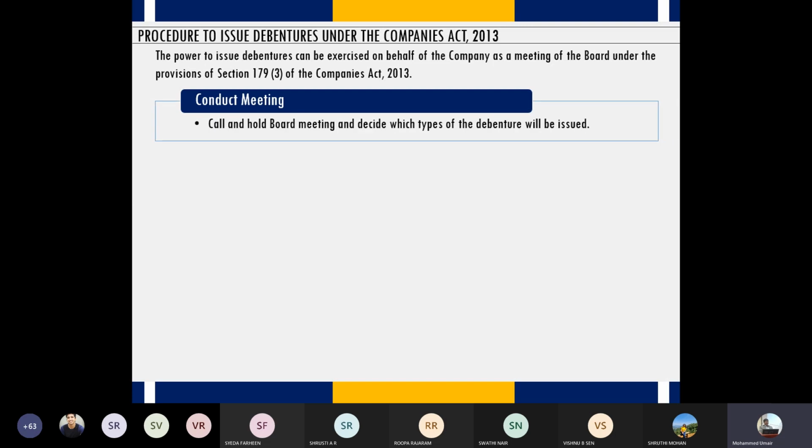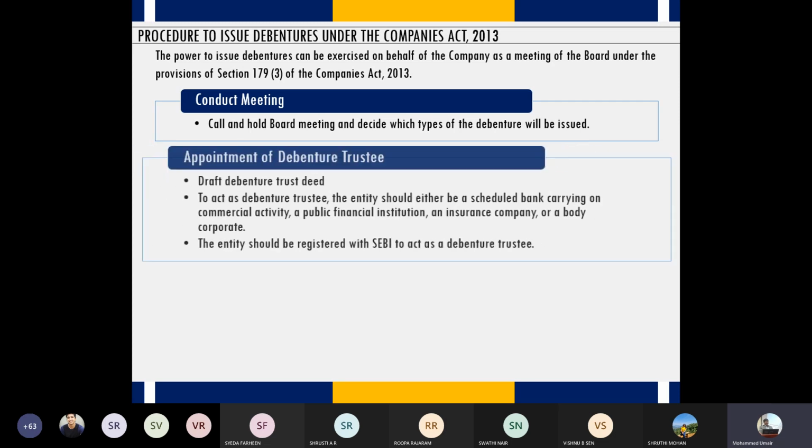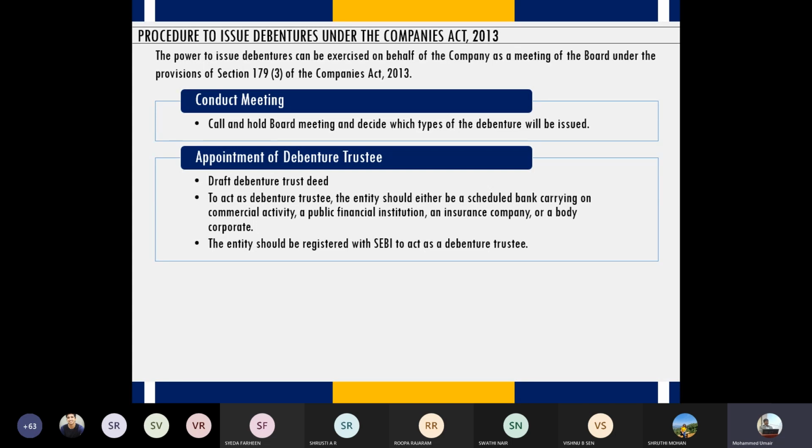So call and hold the board meeting and decide which type of debenture will be issued. You also have to discuss why the company is issuing debentures, what the purpose is, how much money will be collected, how that money will be used, and how that borrowing will help the company grow in the future, right? All this needs to be discussed. Once the preliminary things are decided, the board of directors should also appoint debenture trustees. Now, these debenture trustees comprise institutions who act as trustees.